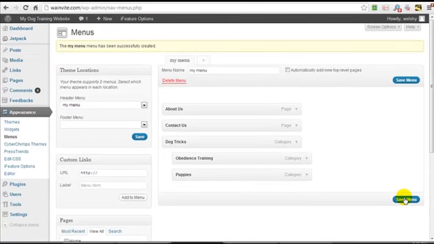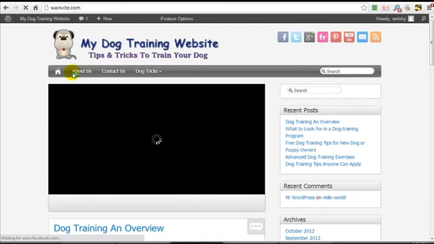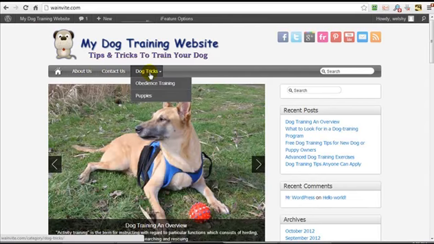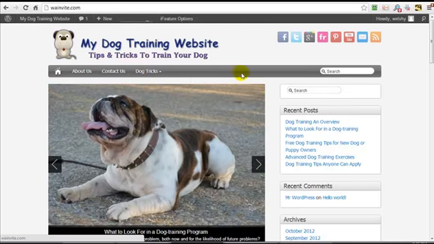Now I'm going to click Save Menu, and we're going to click on the home icon, and you can see we have About Us, Contact Us, and then we have like a drop-down menu here. But I personally want them all on the same menu.